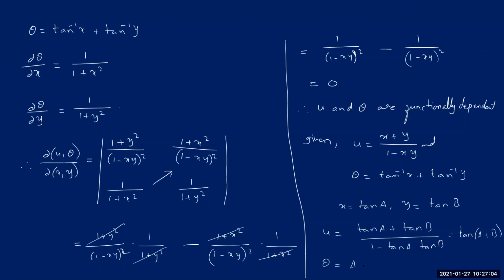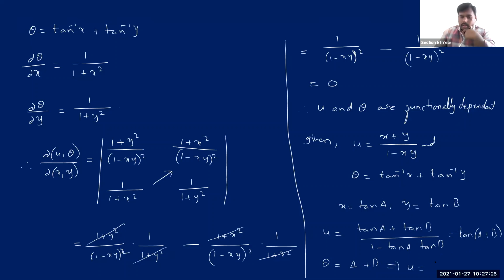So it is only A plus B, because we already assumed x is equal to tan A and y is equal to tan B. So tan inverse of x is only A, and tan inverse of y is B. So theta will be only A plus B. Since we got A plus B as theta, this implies we can write u equal to tan theta. This is the relationship between u and theta. That's it. See how simple it is.